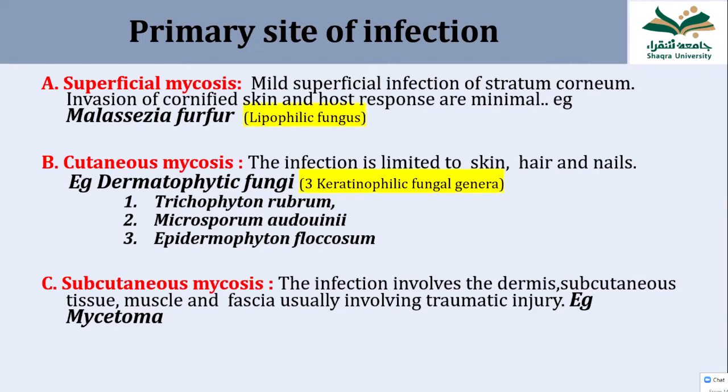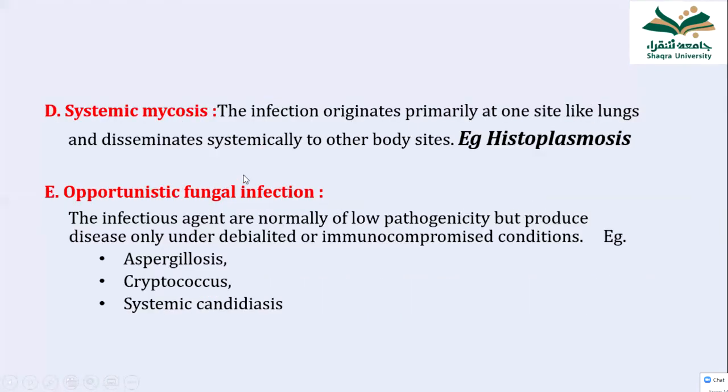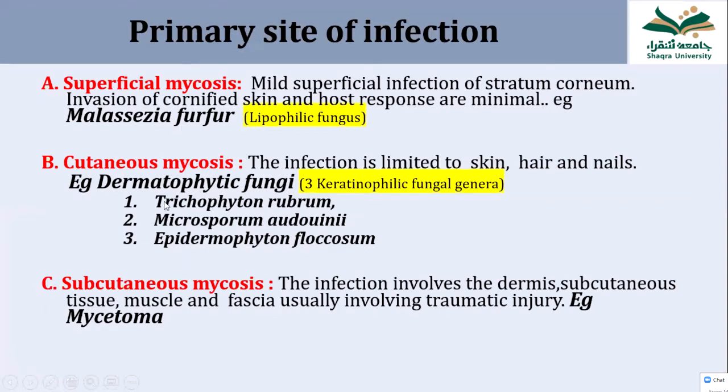So immunity does not play a role in the hair or in the nails. Superficial mycosis affects only the lipid and does not invade the tissues. So we cannot call them primary fungal pathogens or true pathogens. But they cause disease because they affect the dead tissue of the body.